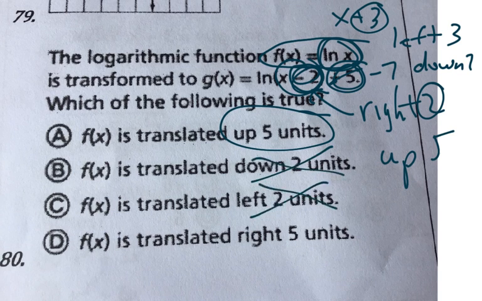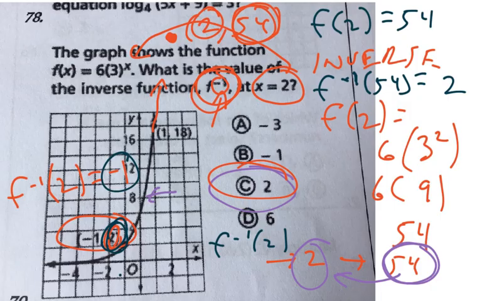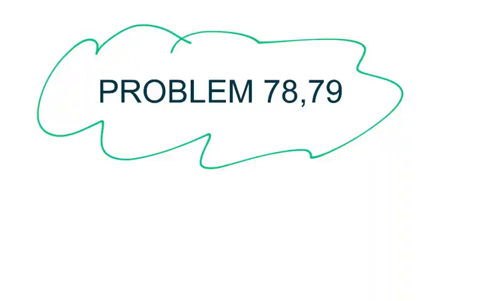Left 2, that's there to trick you because -2 means right 2. And yeah, so the only correct answer is A, but the most complete answer is you're going to translate up 5, as it says, but also right 2. And that's problem 78 and 79.